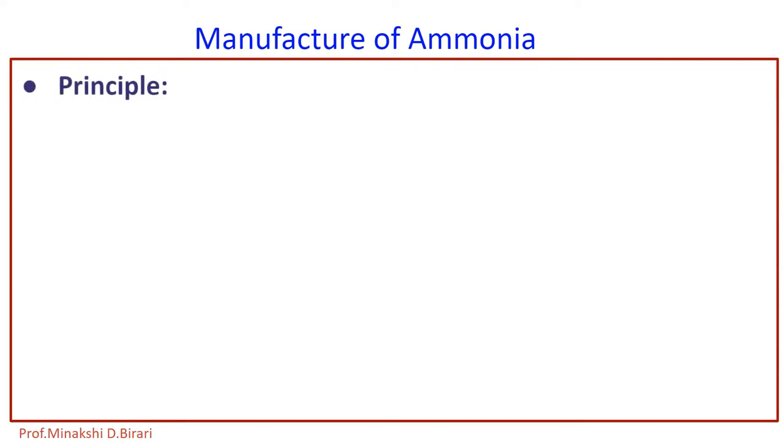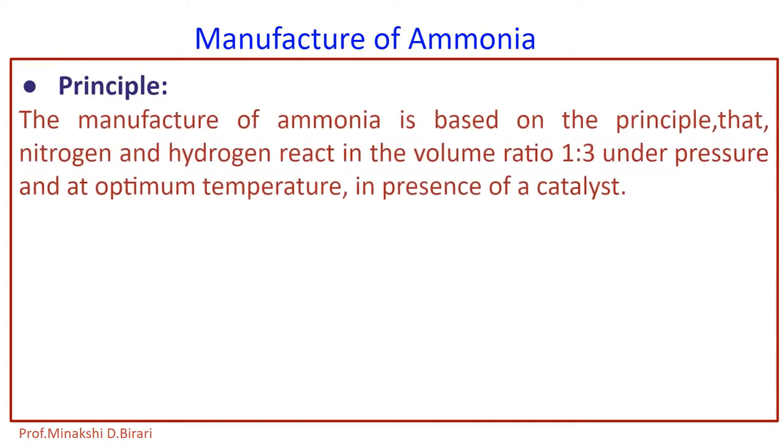For both processes, the principle is same. The manufacture of ammonia is based on the principle that nitrogen and hydrogen react in the volume ratio 1:3 under pressure and at optimum temperature in presence of a catalyst.